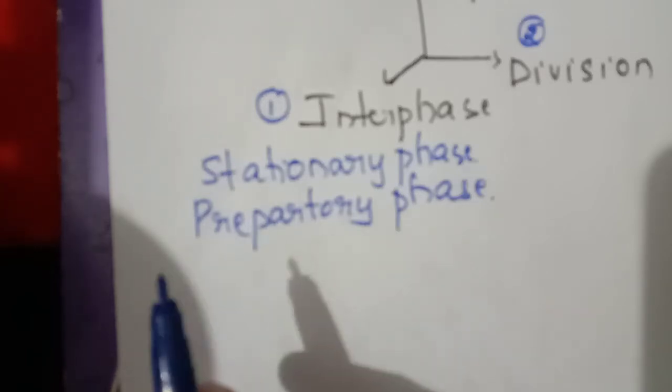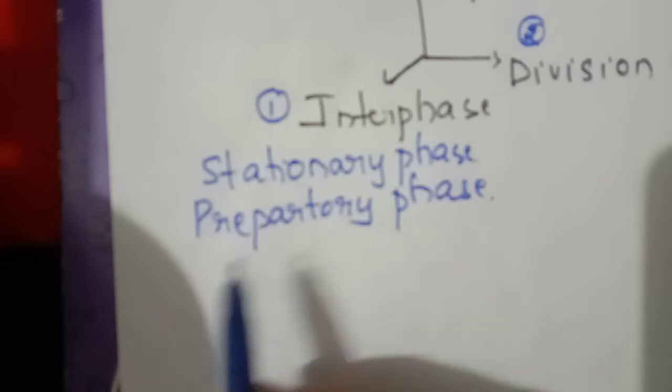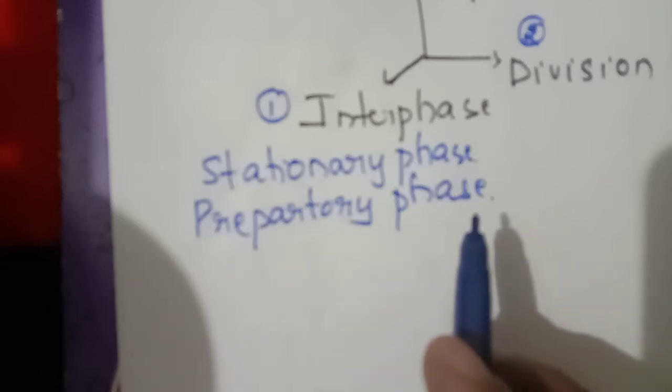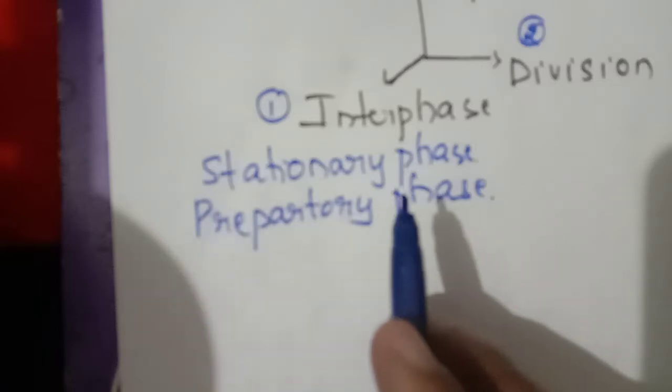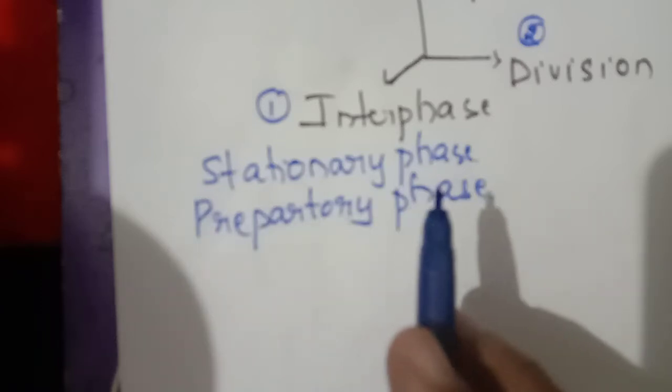Once it divides, it will form the daughter cell, and the daughter cell will again become a parent cell and give rise to daughter cells. So does a daughter cell immediately divide? No. The cell has to prepare itself for cell division.